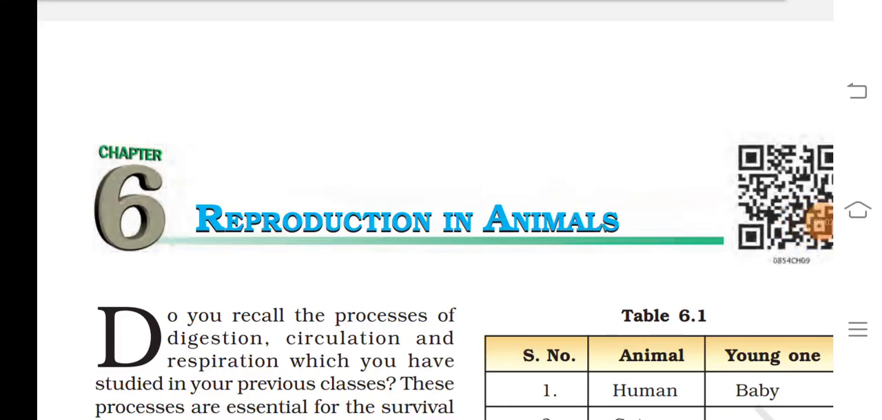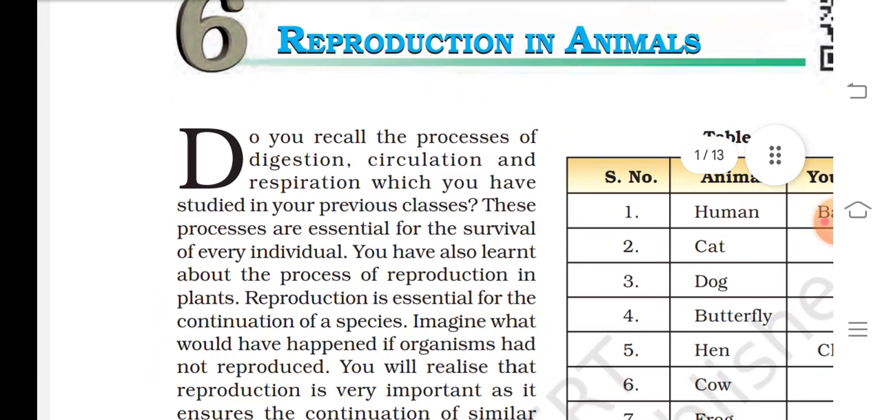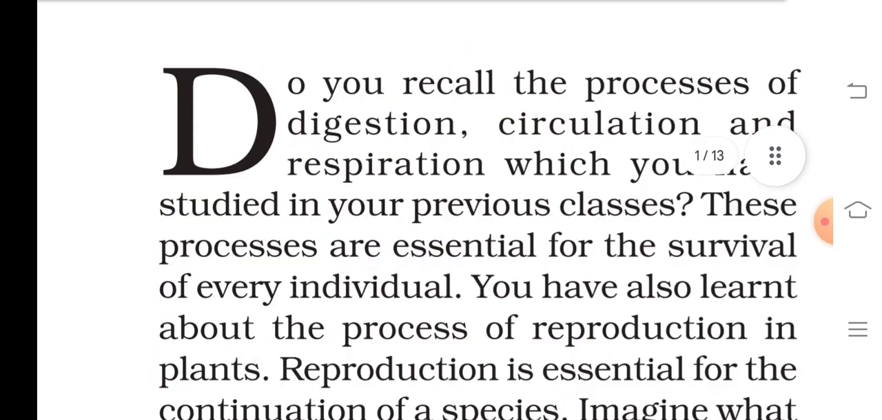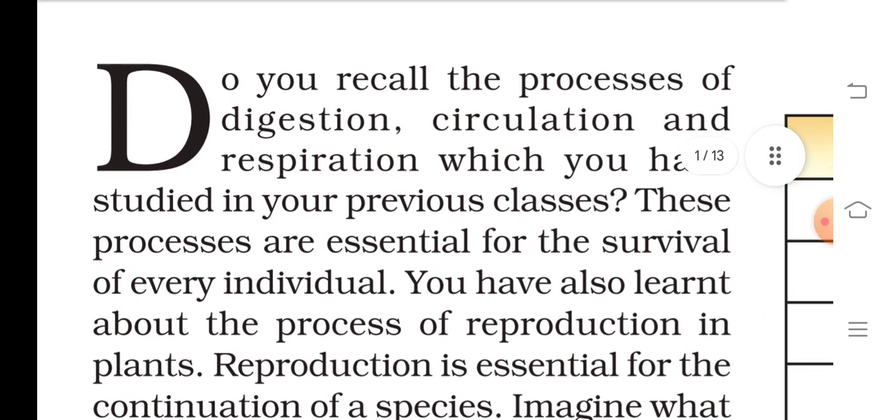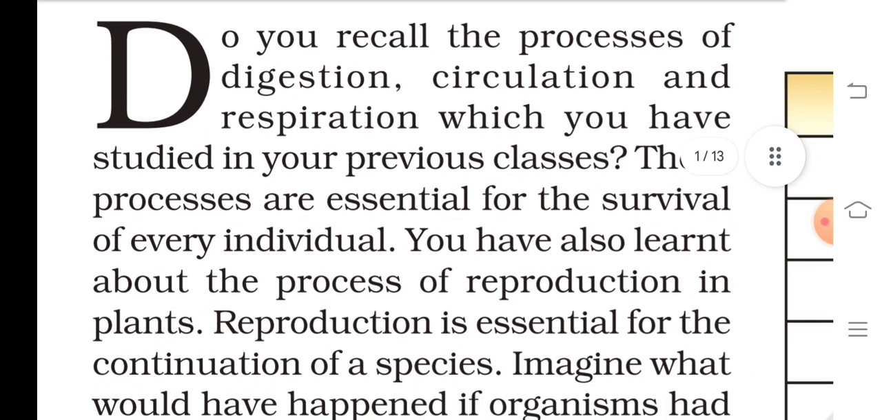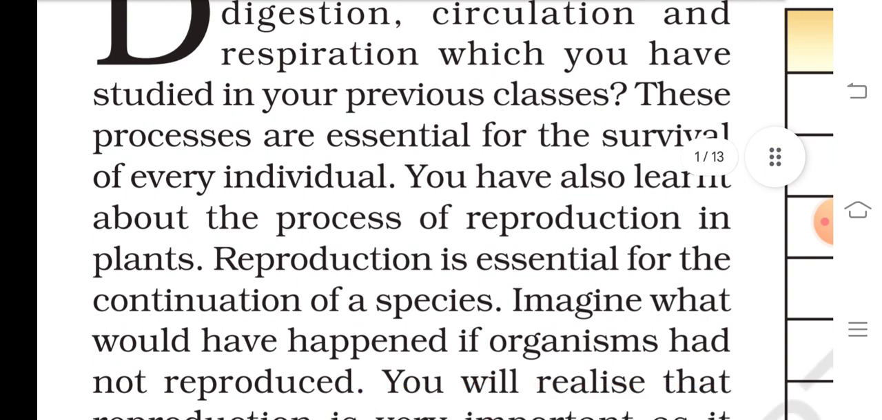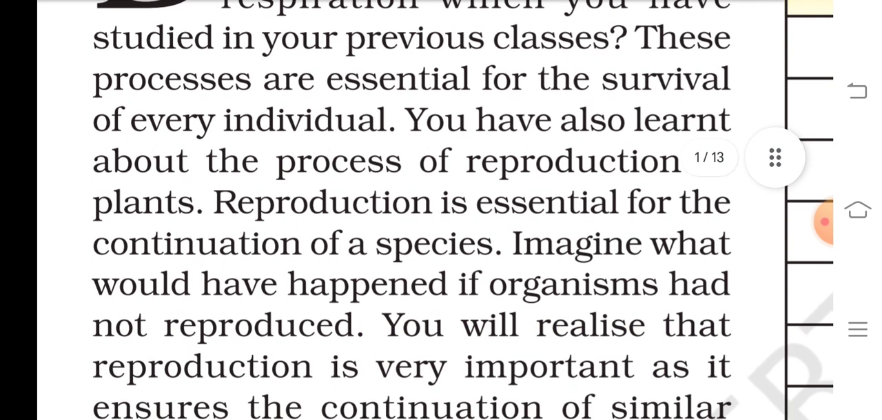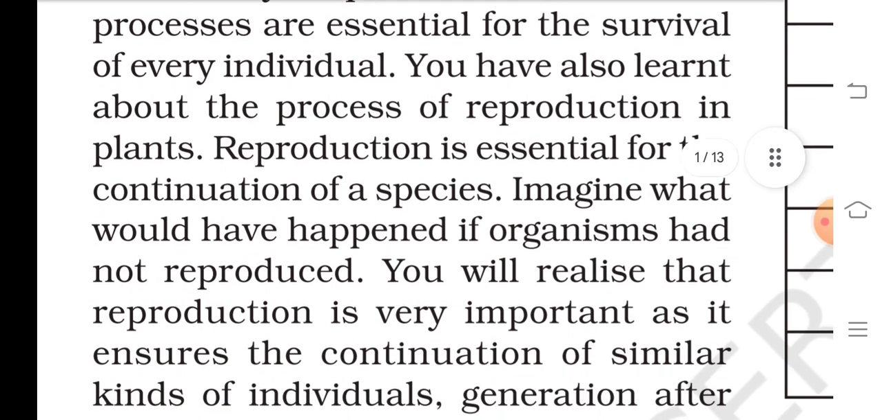Class 8, Chapter 6: Reproduction in Animals. Do recall the processes of digestion, circulation, and respiration which you have studied in your previous class. These processes are essential for the survival of every individual.